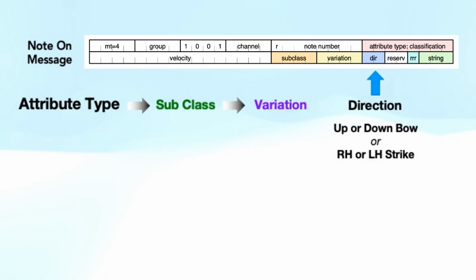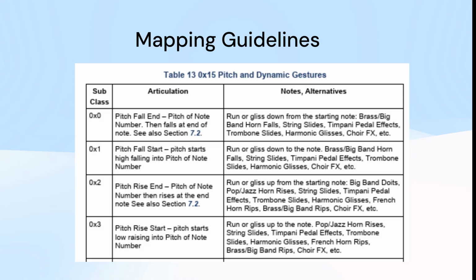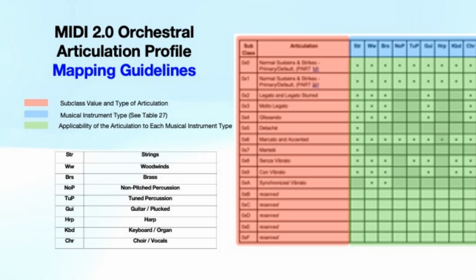Another 2-bit field is used for playing direction, up or down, bow, or left-hand or right-hand strikes. The specification includes detailed mapping guidelines. For example, here are a few of the guidelines for pitch and dynamic gestures. The specification includes guidance on the applicability of the articulation to each musical instrument type.